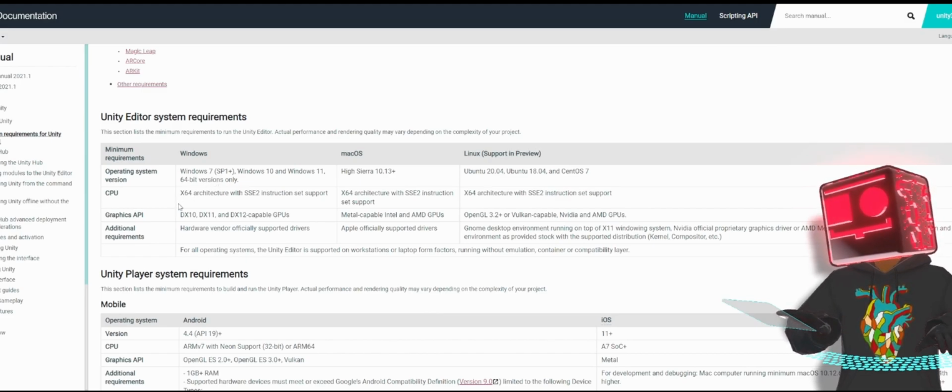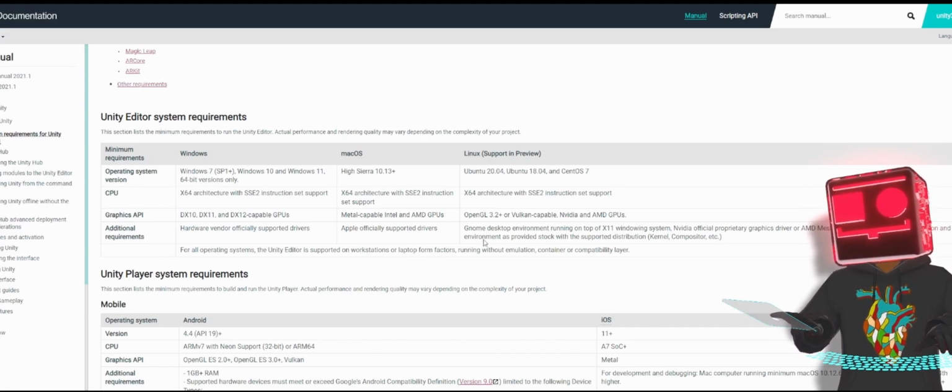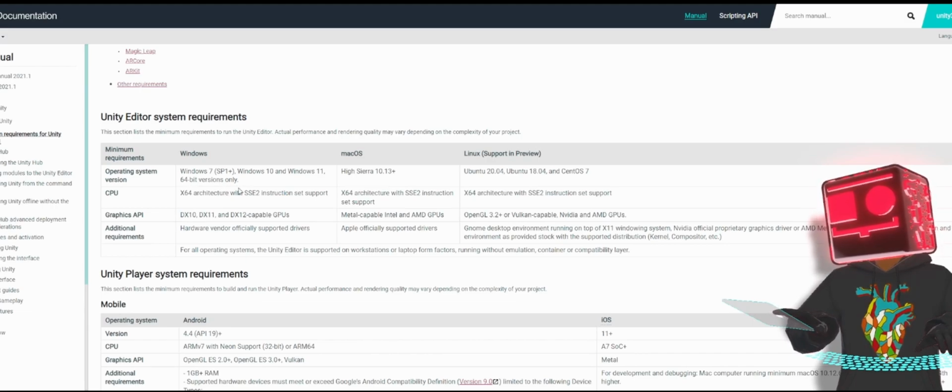So basically, it's looking at anything from an i5 PC upwards, either running Windows 7, Windows 10, or Windows 11.